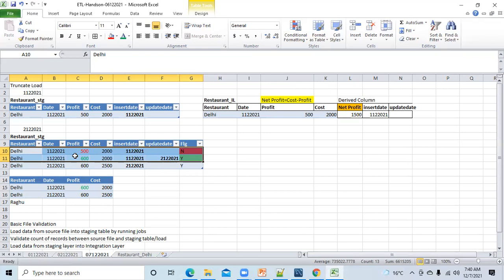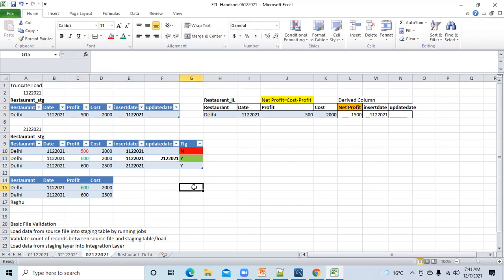So in projects, both ways are applicable. You will see that they will use both ways. But this has to be agreed. It is not in the developer's hands to do whatever way he wants. If the business tells that, no, I want to see the history of the records, I want to understand what changes have been done, then here you can see that 500 was changed to 600. But in the previous scenario, silently we changed this to 600, and in that case you would be unable to understand what value was present earlier. So these are the two ways you can handle this.